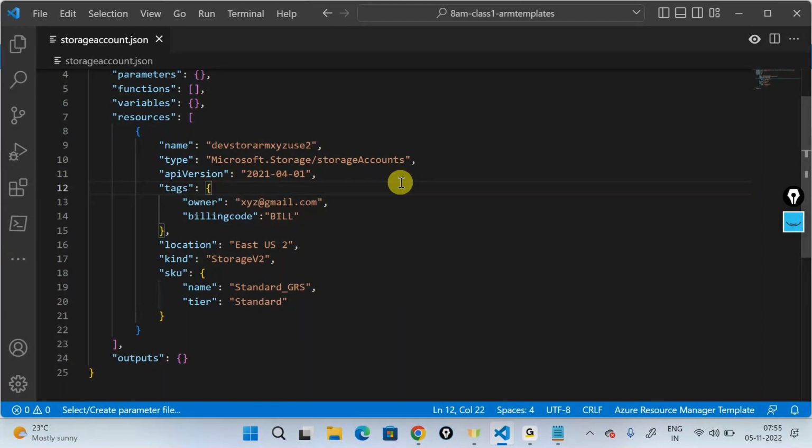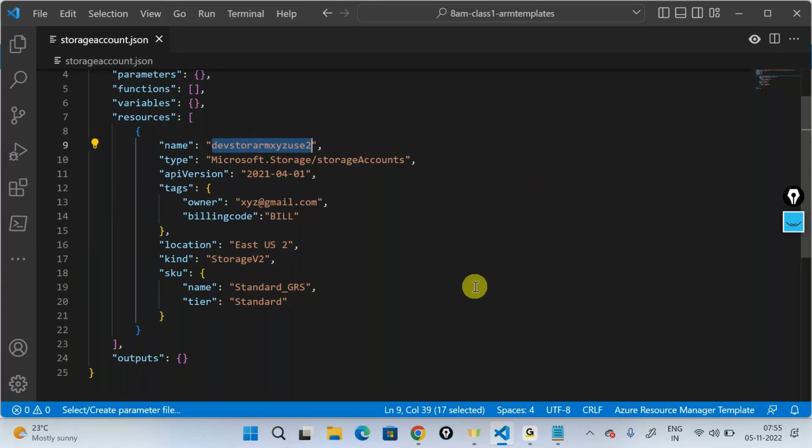It'll try to check whether all the properties really exist. Can I update the particular property? In the first scenario, the ECUS2, I could not update it because once the location is created, I cannot change it, and the name is globally unique, so I cannot reproduce the same name in a different location. It's going to fail.